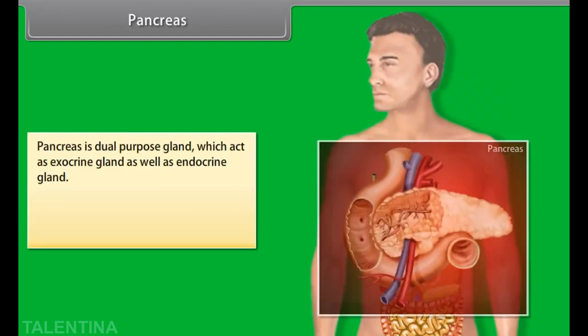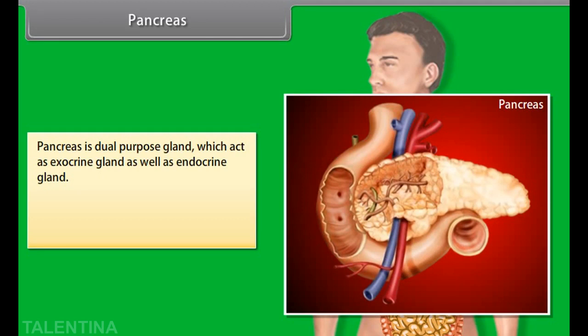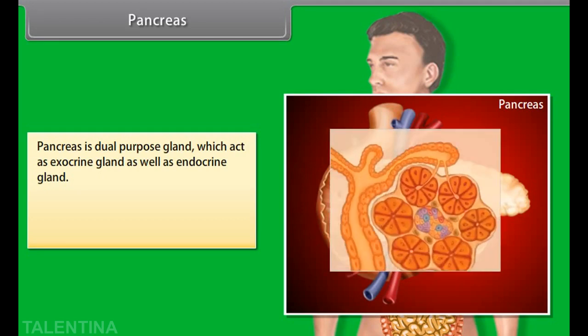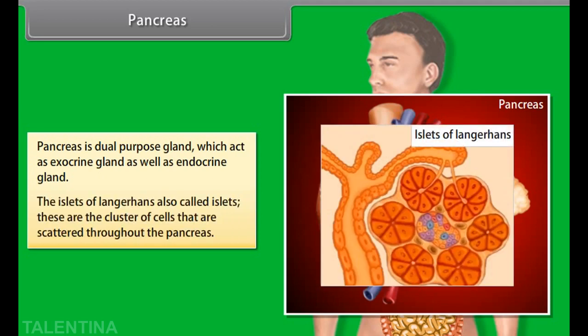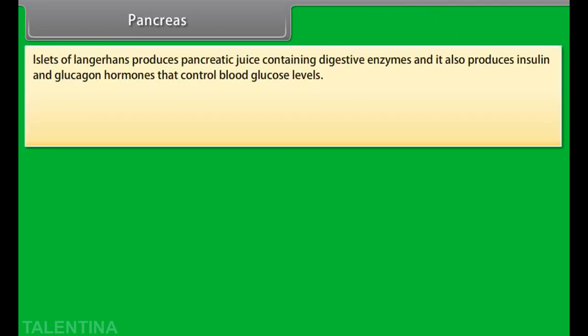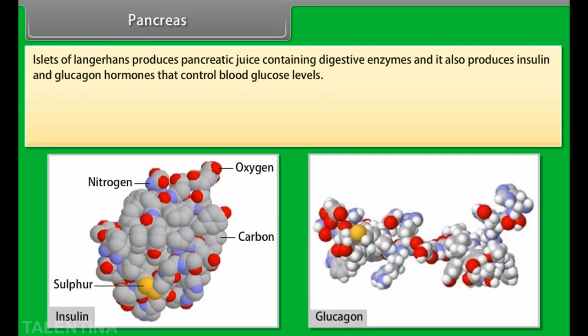Pancreas. The pancreas is a dual-purpose gland which acts as an exocrine gland as well as an endocrine gland. The islets of Langerhans, also called islets, are clusters of cells that are scattered throughout the pancreas. They produce insulin and glucagon hormones that control blood